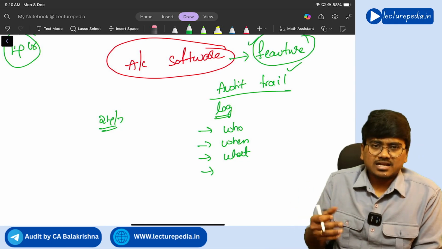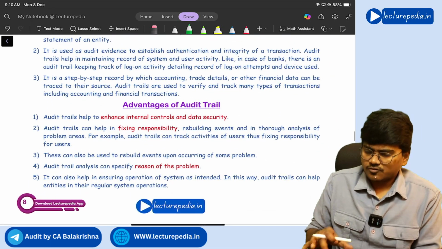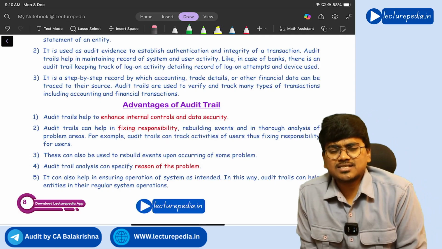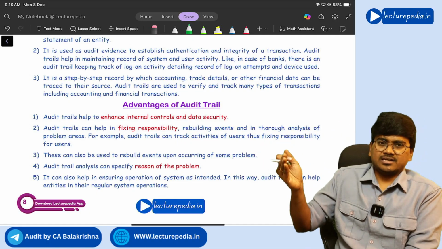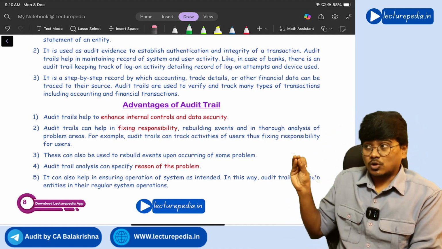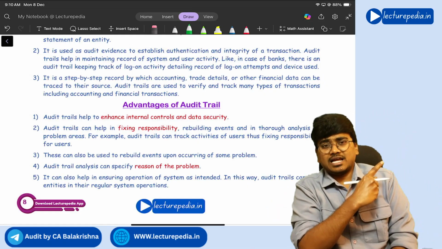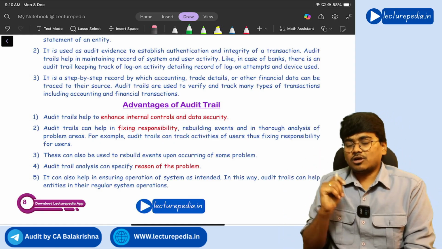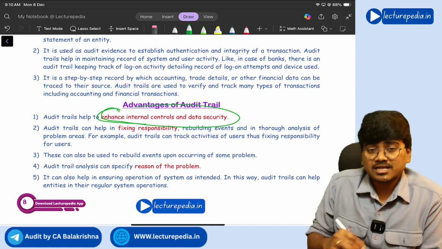Now this audit trail has some advantages. What are the advantages of audit trail? First of all, tell me, is this audit trail an internal control? Of course, audit trail is a best example for internal control, correct or not? It keeps track of who has passed the entries, who has altered the entries. So this audit trail will ensure that no one will alter the entries, because if we wrongly alter the entries, audit trail will record it and we will be caught. Such a fear will be there in the people, so with that fear they will not alter. So audit trail is a best example for internal control, and audit trail will enhance the internal controls, correct or not?